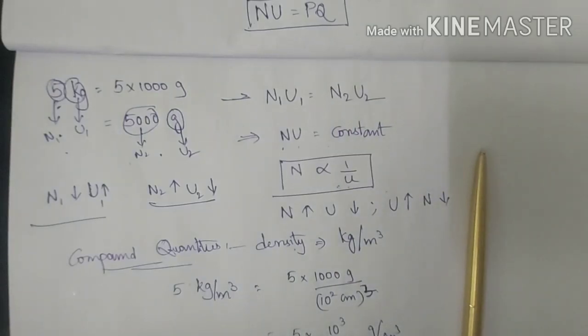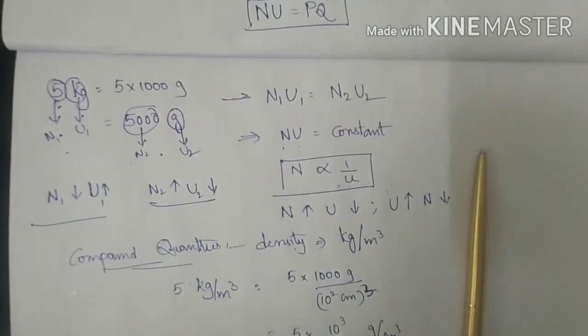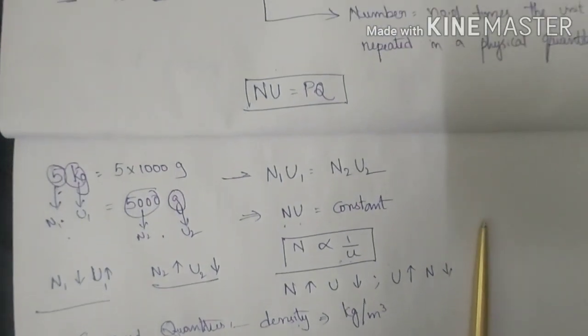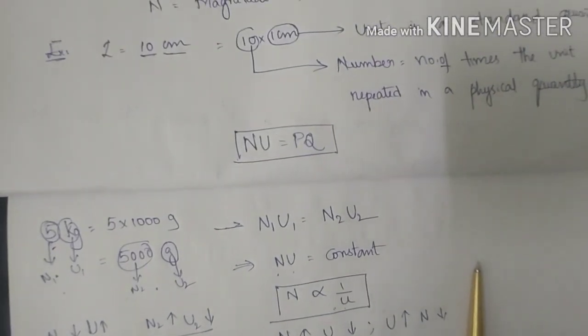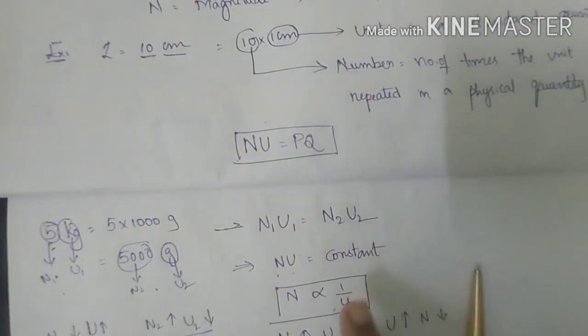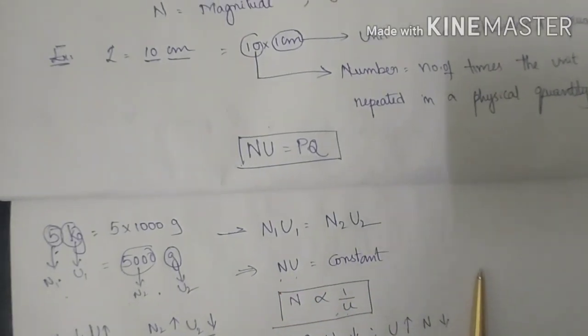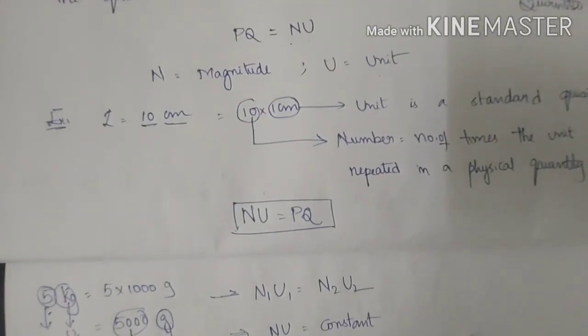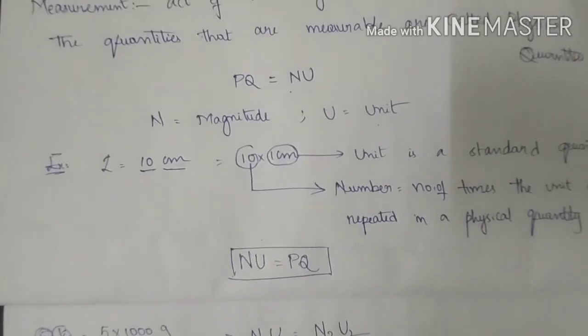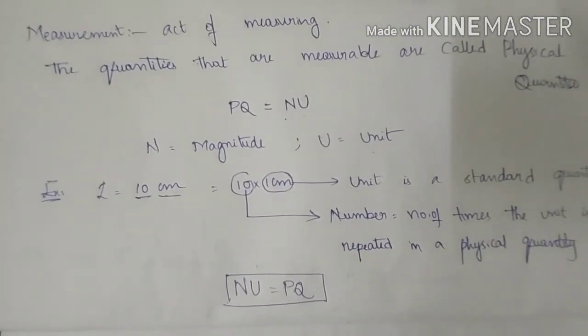So this is all about physical quantities. From there you will be learning about dimensions. In this video we have learned what a unit is, how you convert it, and what the relation is between number and unit in a physical quantity. In the next video we will be learning about the classification of physical quantities. Okay, thank you so much.